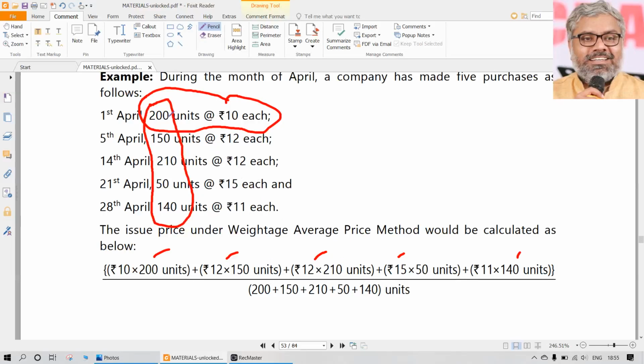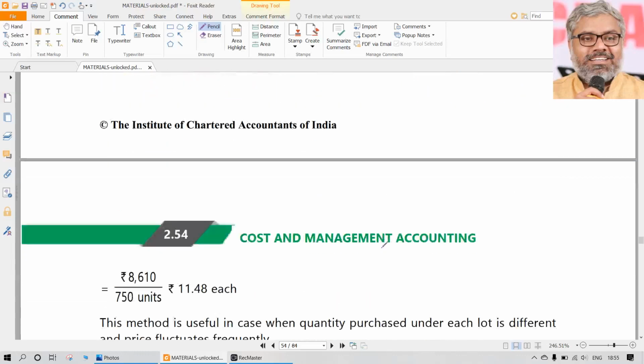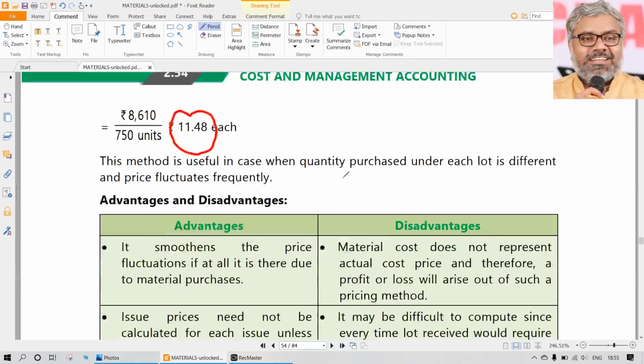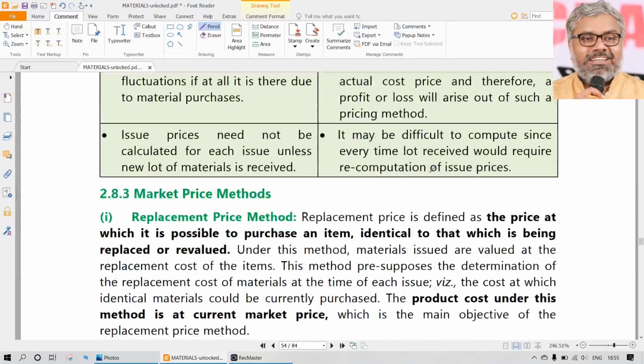Total of quantity is what? That is 200, 150, 210, 50 and 140. Add all of them. So what is the weighted average price here? Better to be taken as 11.48 is the weighted average price, which can be used as a material issue price. So material issue prices can be taken like this.